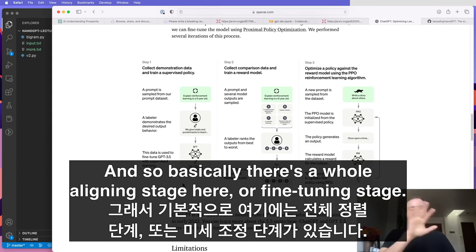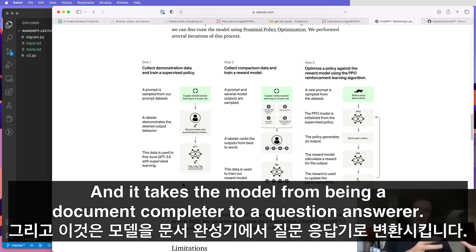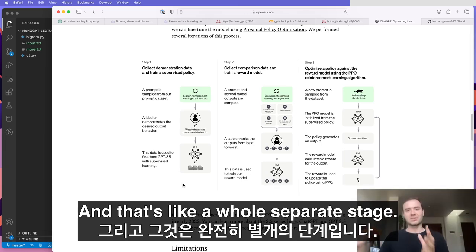So there's a whole aligning stage here, or fine-tuning stage. It's got multiple steps in between as well. And it takes the model from being a document completer to a question answerer. And that's a whole separate stage.